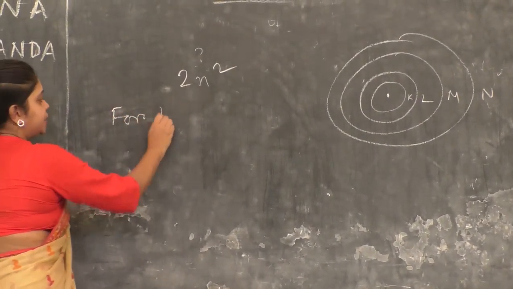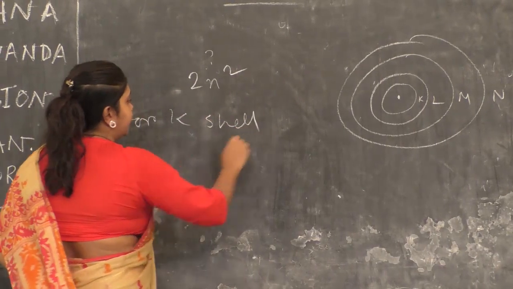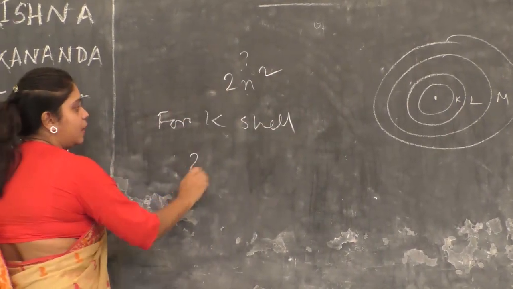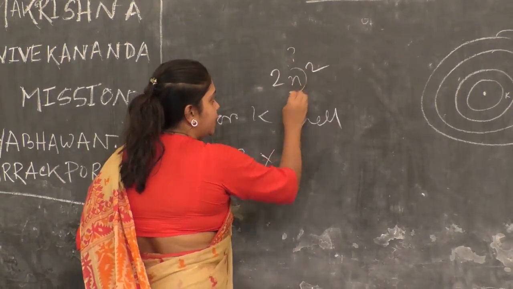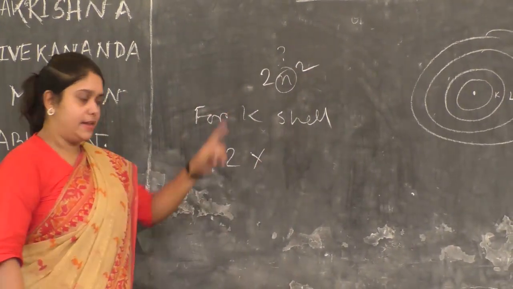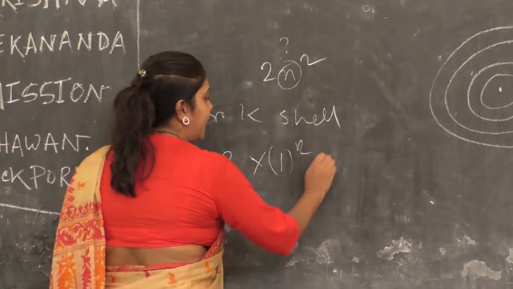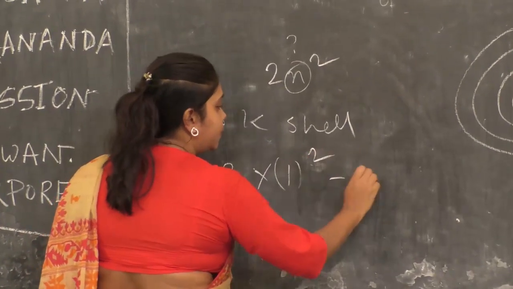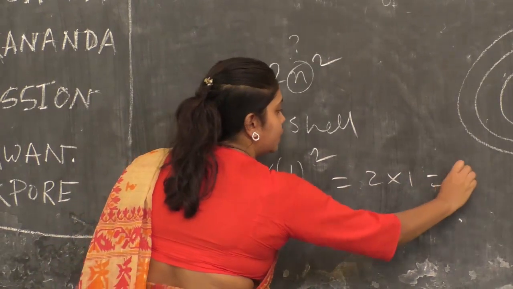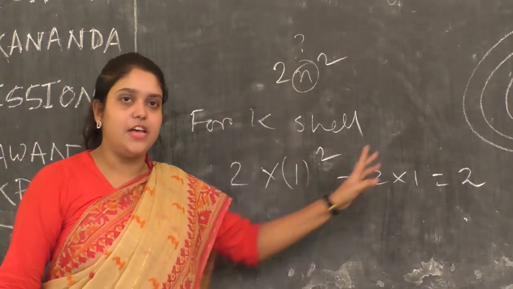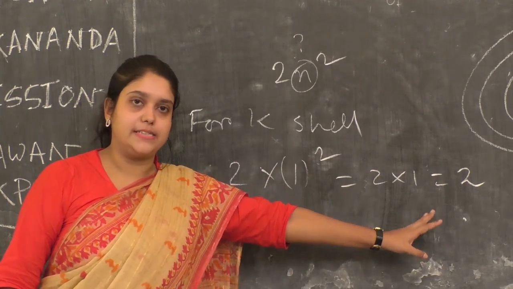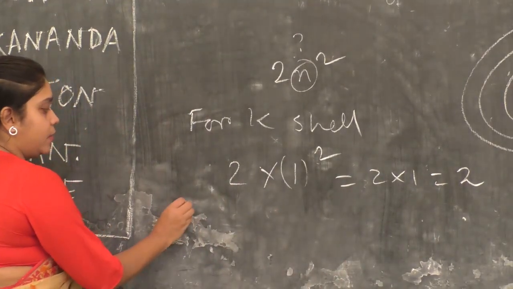So for K shell, if we apply this formula, 2 into 1 square is equal to 2. So K shell can have a maximum of 2 electrons.